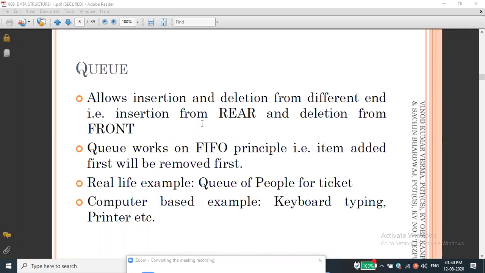Here we are using the principle called FIFO, first in, first out. I'm highlighting this: first in, first out. Whoever entered first, that element will come out first. The last element will come out only at the last time. So one end becomes insertion, and another end is deletion.